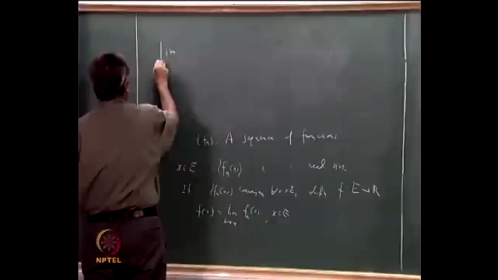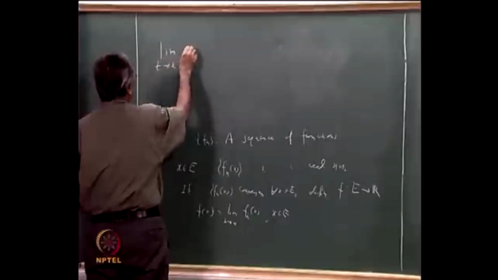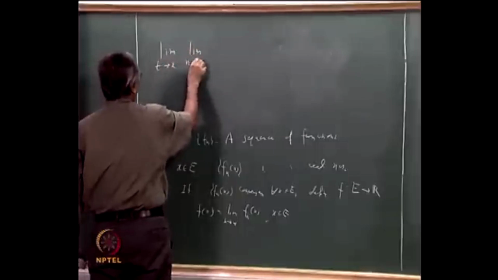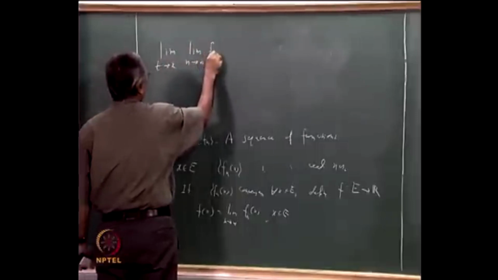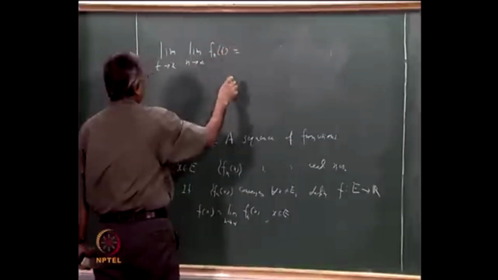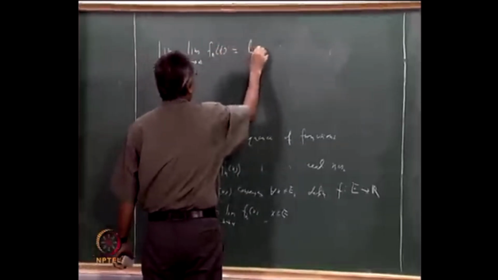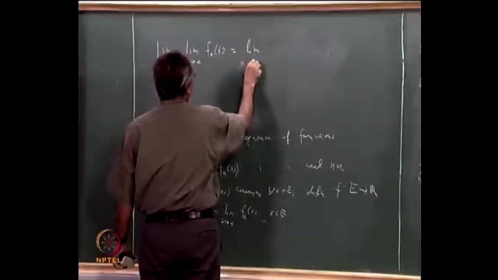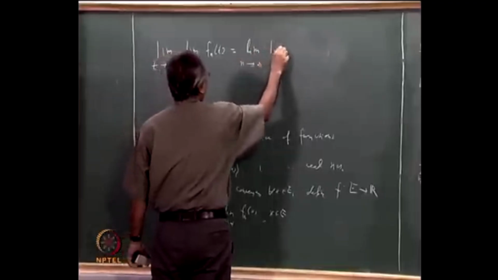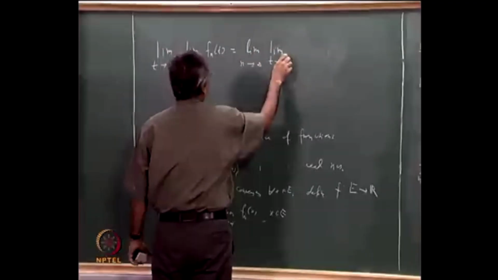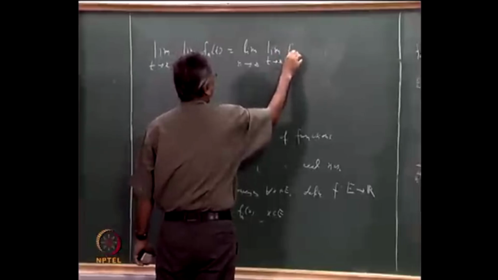Okay, what is the left hand side? Limit t tends to x, then limit n tends to infinity fn of t. This should be same as limit n tends to infinity, limit t tends to x, fn of t.